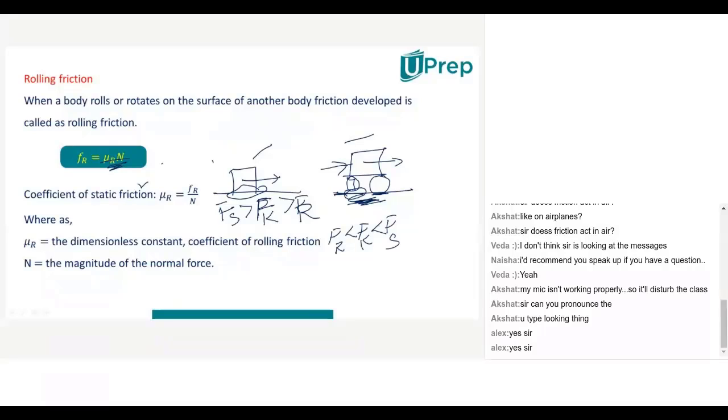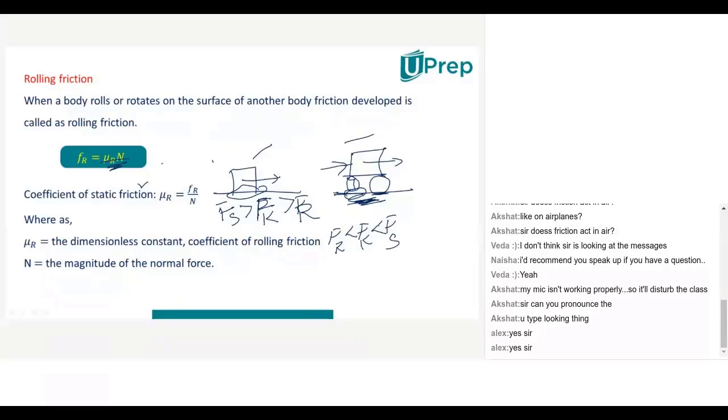Which frictional force is more? Akshat, which frictional force is more? Rolling friction is more or less? I wrote their relation also. Fr is less than Fk.